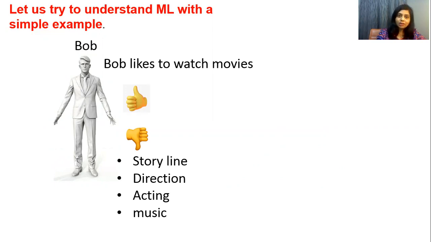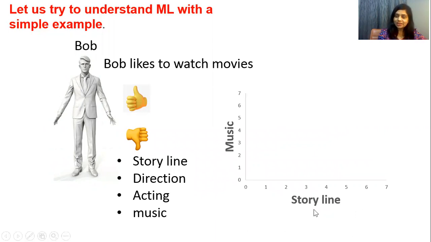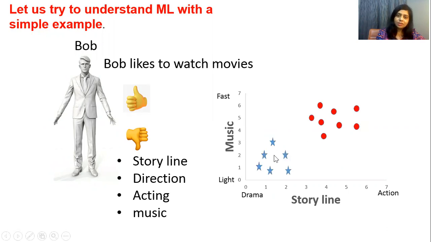Now let's plot this in the form of a graph. Let the x-axis represent storyline and the y-axis represent music. Storyline may go from drama towards action, and music may go from light to fast. Bob likes to watch a movie if it falls in this area of the red circle, and does not like to watch a movie if it falls in this area of the graph.